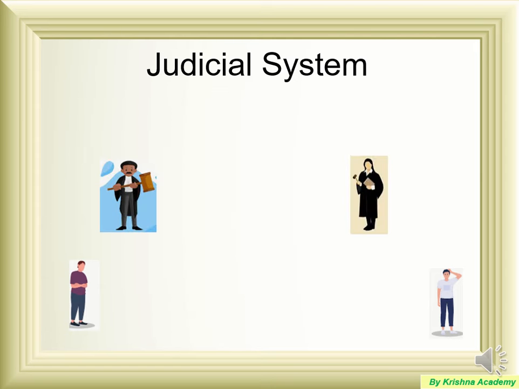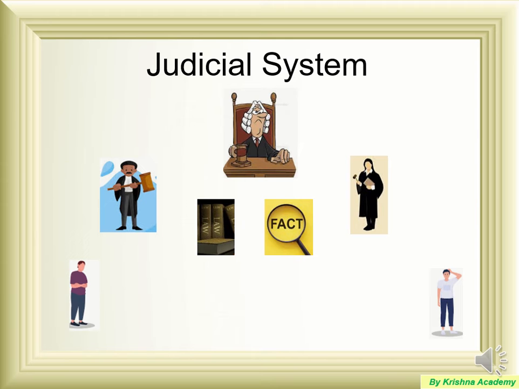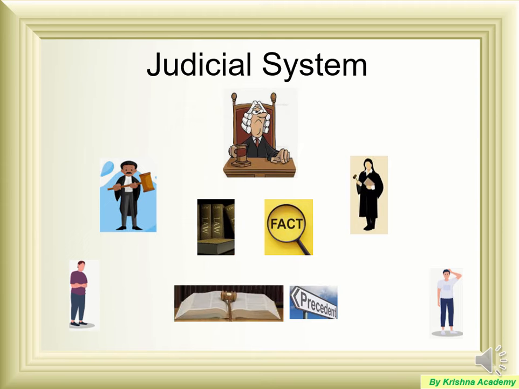The advocates go to the court where the judge is, and based upon the facts, the law, and also the judicial decisions of the past on similar cases, which are called precedent, all three together they make the case and present it to the judicial authority, the court or judge. Then, based upon the facts and all these things, the judge delivers the judgment. So this is the overall judicial system in simple terms.